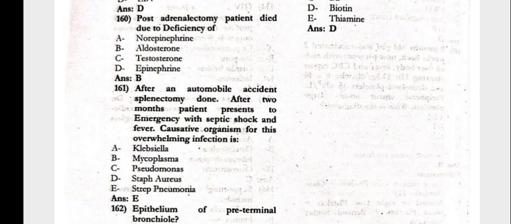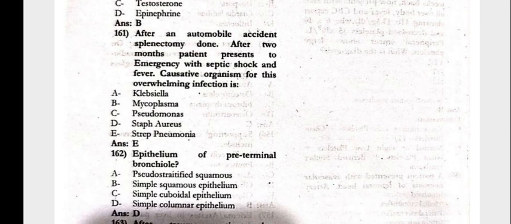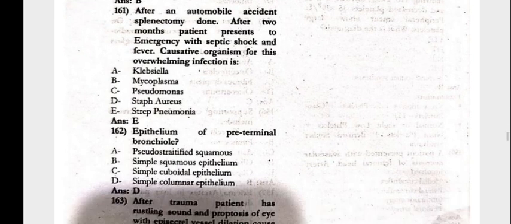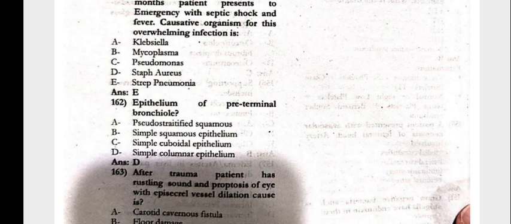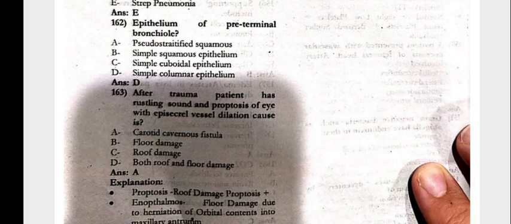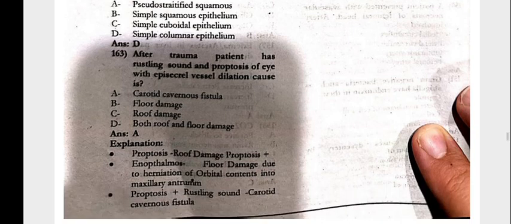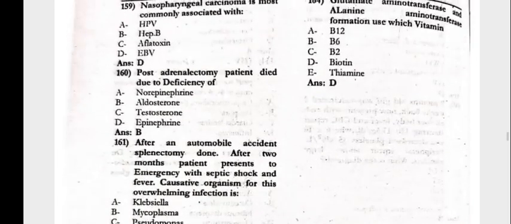Splenectomy done after 2 months. The patient presents to the emergency with septic shock and fever. Causative organism for this overwhelming infection would be Strep pneumoniae. Epithelium of the pre-terminal bronchiole is simple columnar epithelium. After trauma, the patient has a rustling sound and proptosis of the eye with episcleral vessel dilatation. Cause is carotid cavernous fistula.